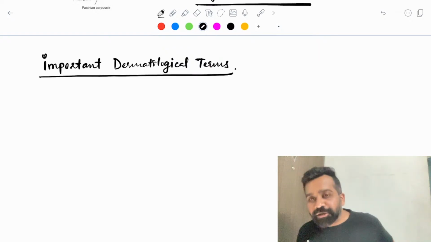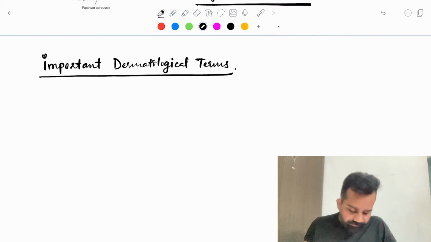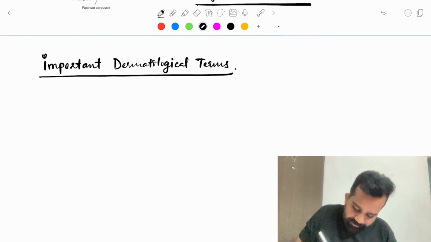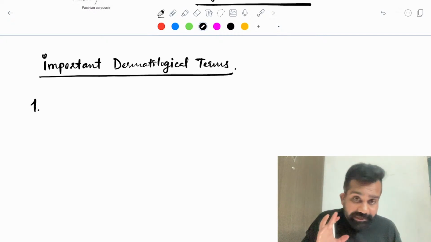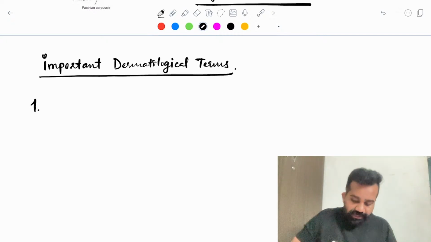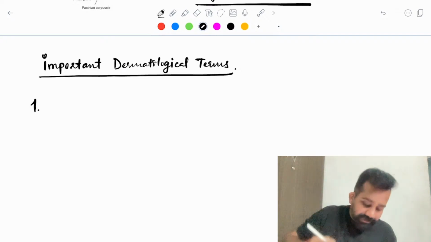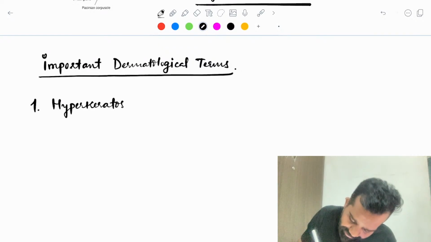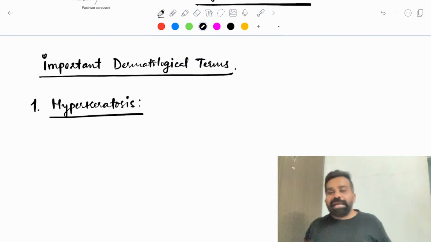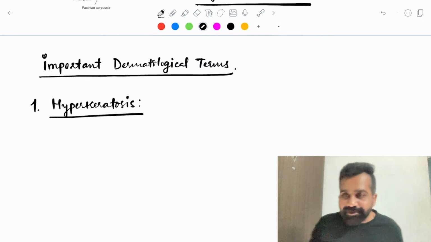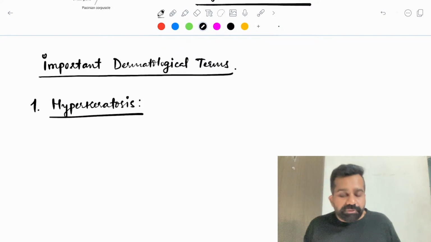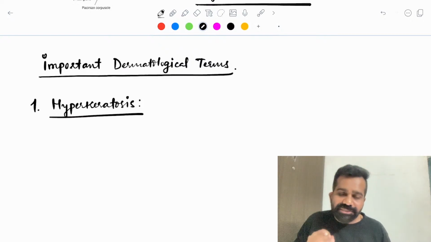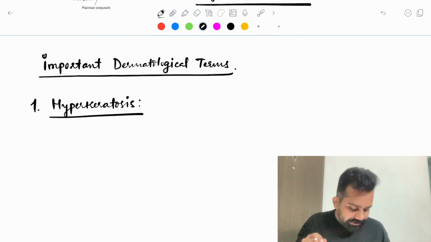Important dermatological terms. Now, if you remember all the skin layers, it will become very easy to understand these important dermatological terms. Let's understand. The first is hyperkeratosis. What is the meaning of hyperkeratosis? It means keratosis. So which layer of the epidermis will be affected in hyperkeratosis?